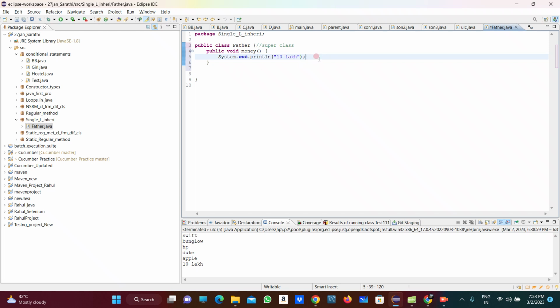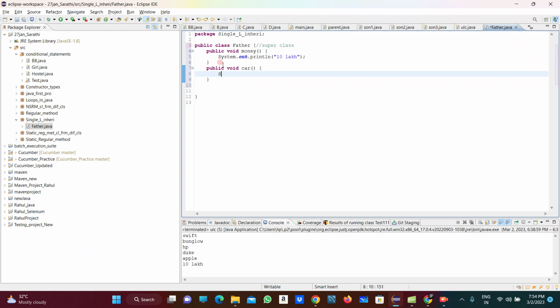So this is one property which belongs to the father, that is nothing but the money. Then the second property the father has is car. So public void car is there.